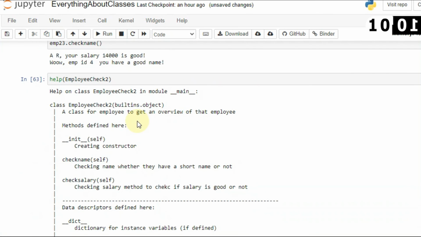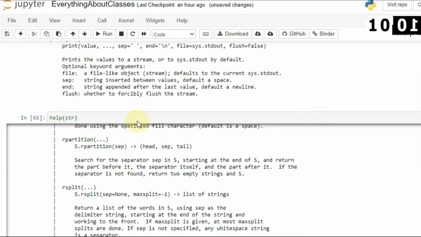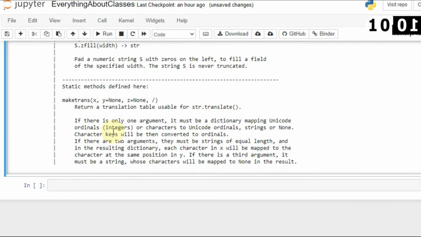You can even document your classes manually, which I already showed you. So these are the basic things of the class which you should know when you are working with classes.